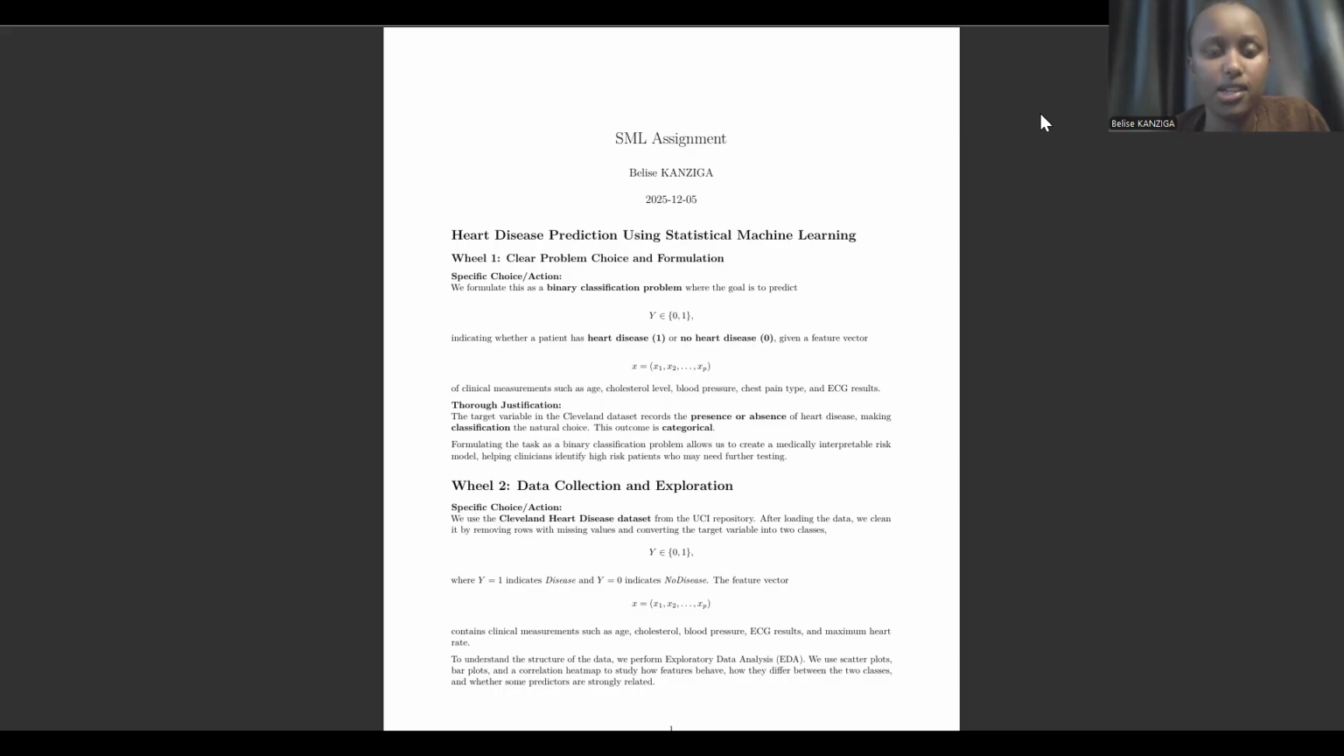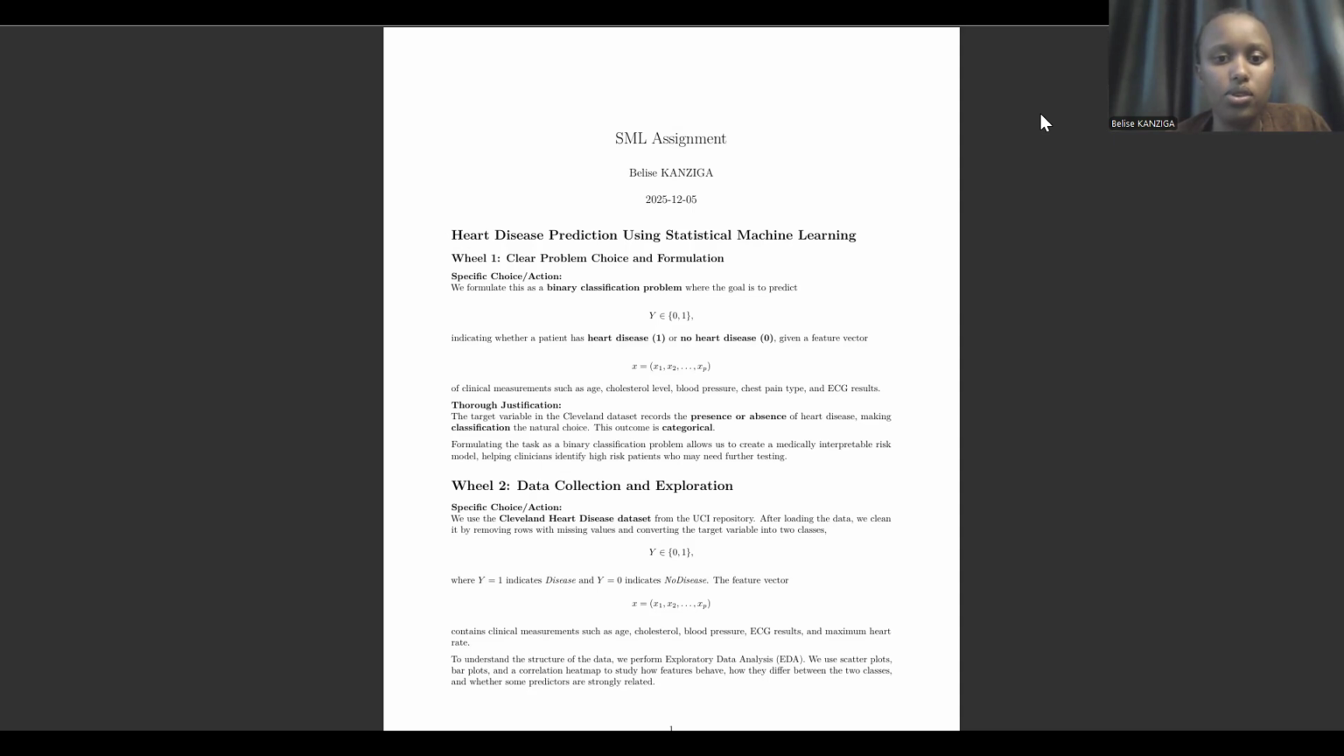I have three tasks. Task 1 is about heart disease prediction using statistical machine learning. Task 2 is about the KNN classifier. And the last task is about an ultra high dimensional dataset. The first task has nine wheels. The first one is about clear problem choice.